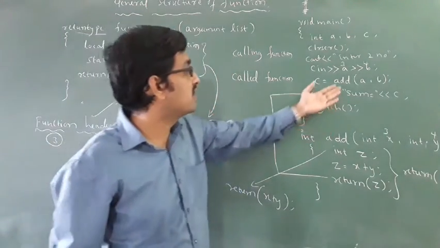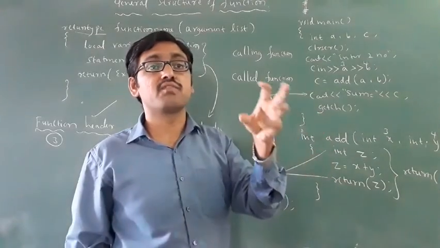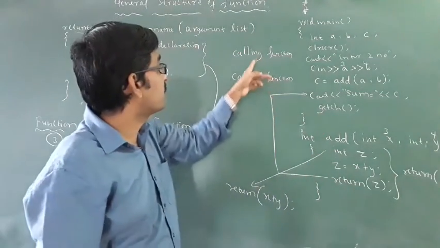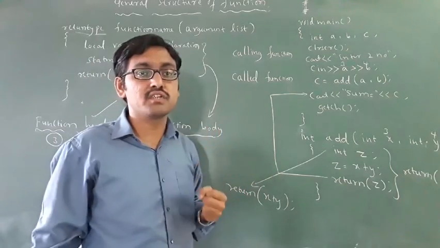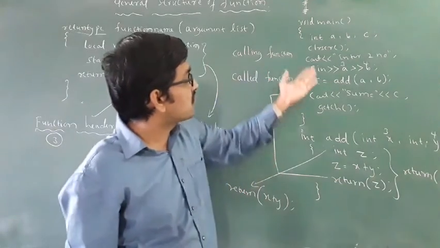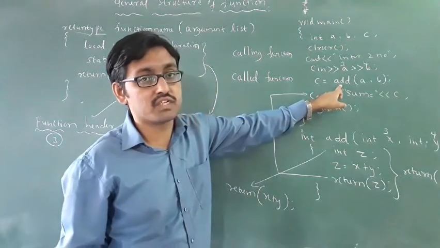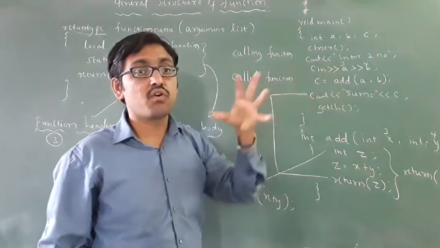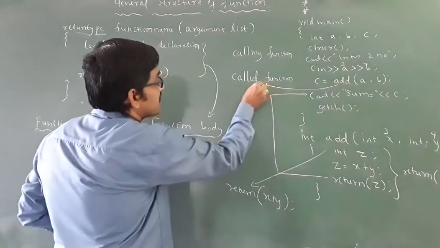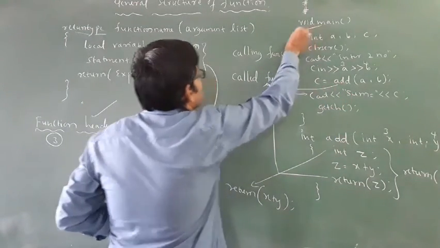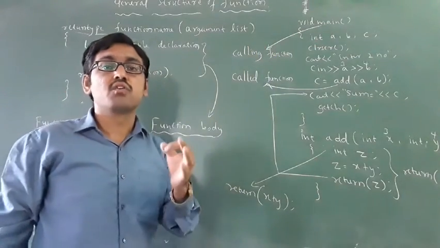For sending values, it calls another function. That's why it is a calling function. Which is the called function? The function which is called by the main function. Called function is the add function. Add function is a called function. So in this, add function is a called function, and void main is a calling function.